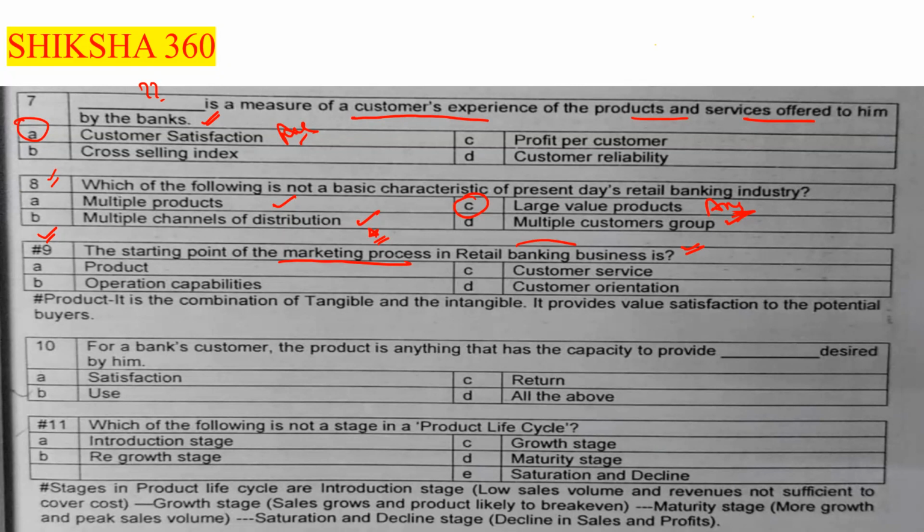First one is the product. Second one is the operation capabilities. Third one is the customer service. Fourth one is the customer orientation. The starting point of the marketing process in a retail banking business.